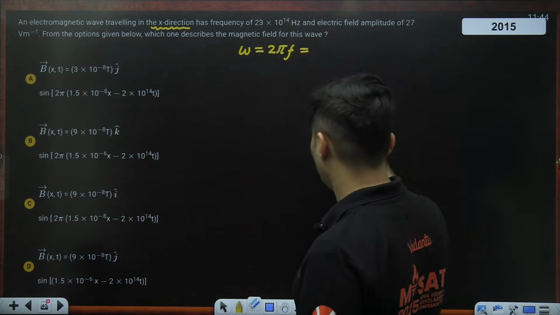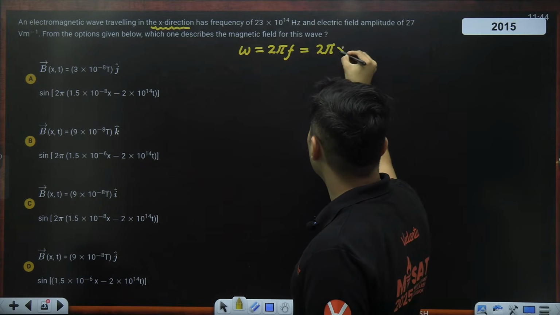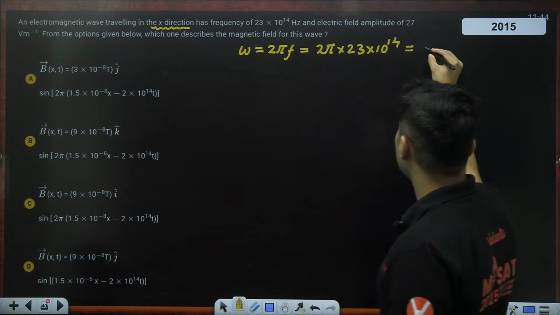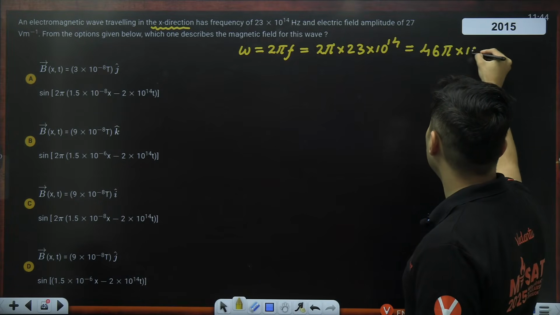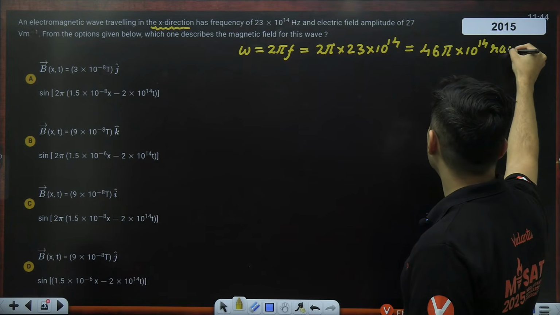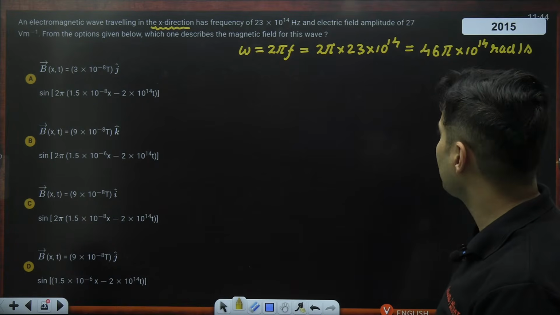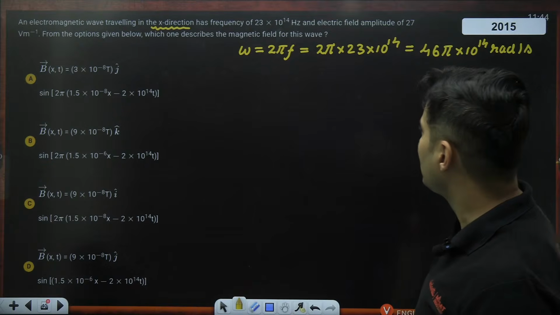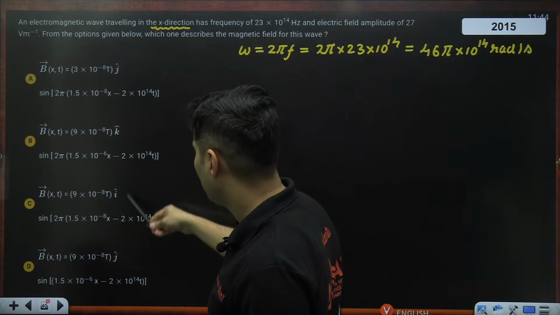Acha, so we don't have to do that. So this will be just 2 pi multiplied by 23 into 10 to the power 14, which is nothing but 46 pi into 10 to the power 14 radian per second. Okay, so 46 pi will be there, or basically we'll just put 23 over there. That's it. So 2 is there, 2 is there, 2 is there.